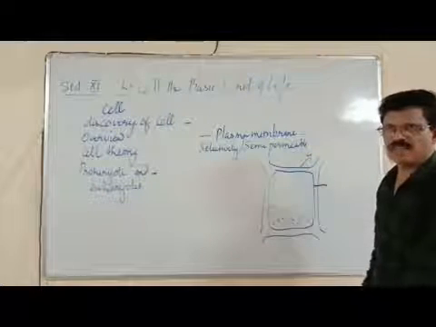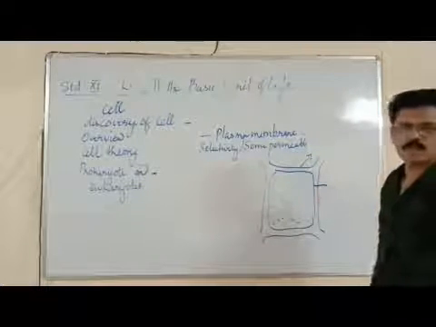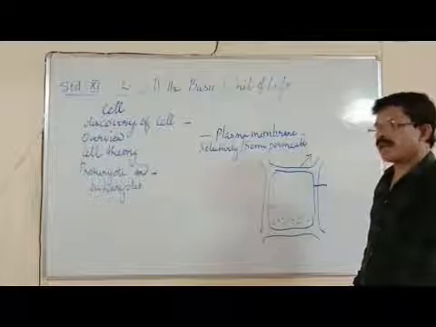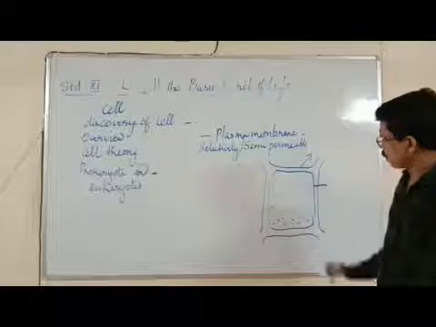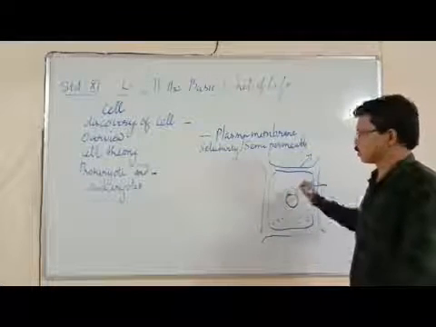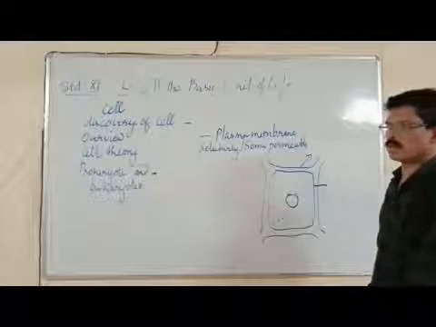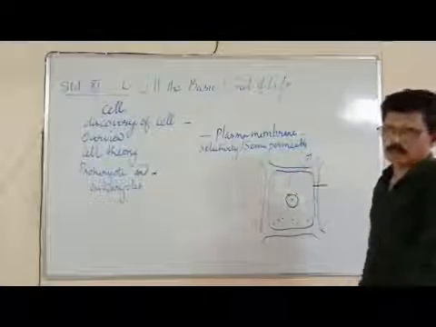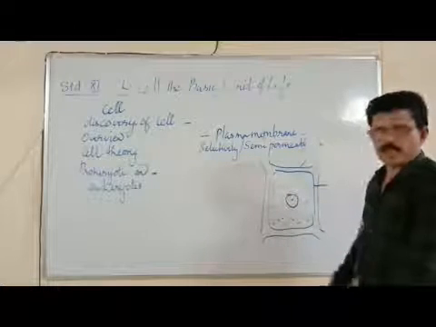Protoplasm is the living substance present in the plasma membrane. It is present in both the living plant cell and animal cell. And this protoplasm consists of the nucleus and the cytoplasm. So what are the two components of the protoplasm? Nucleus plus cytoplasm.